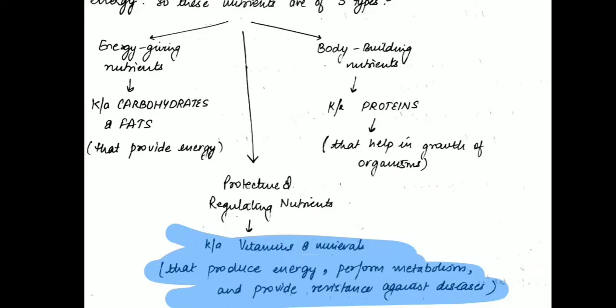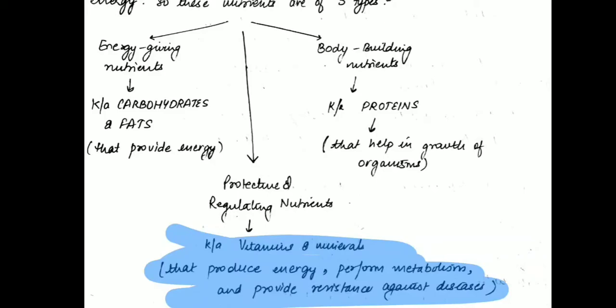Apart from that, they also provide resistance against diseases. Now, what do you mean by resistance against diseases? There are some diseases in our body which are caused due to deficiency of vitamins. You might have heard of a very common disorder, gum bleeding, that is specifically due to vitamin C deficiency, right? So that is what happens. Vitamins are important to protect against diseases. We will study about vitamins sometime later, or you might have already studied it before also.